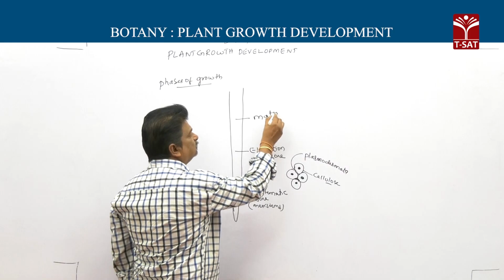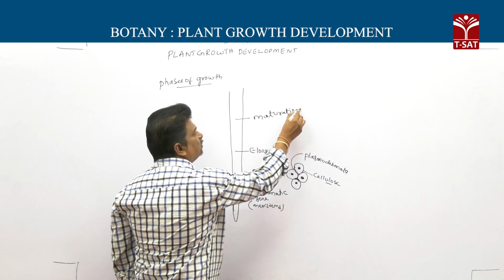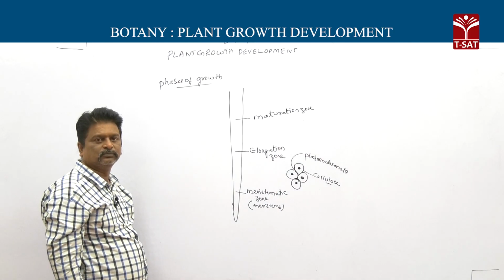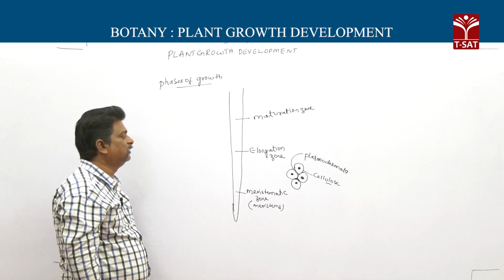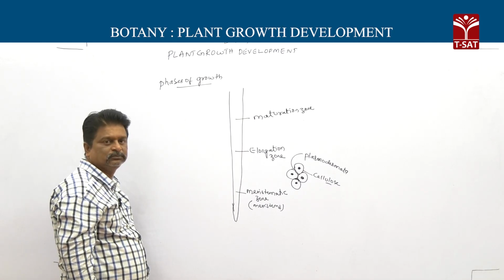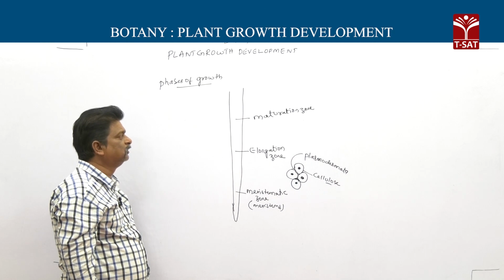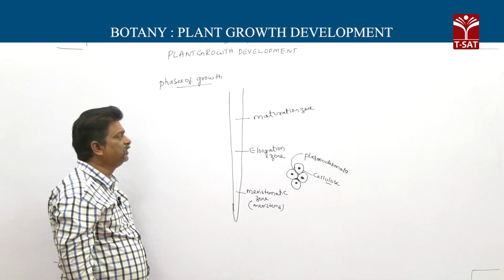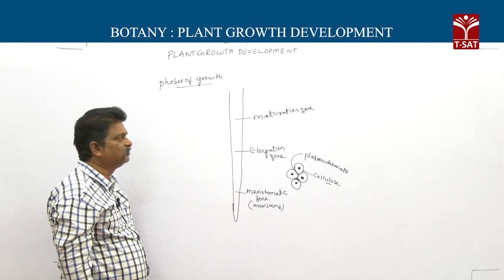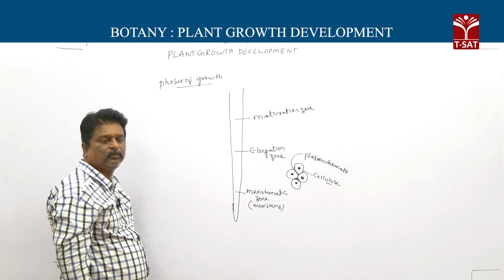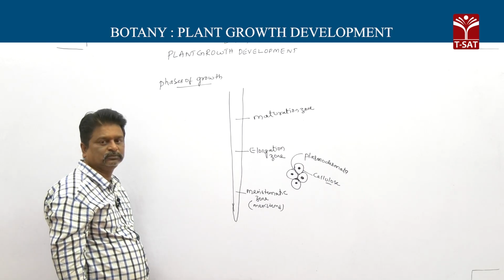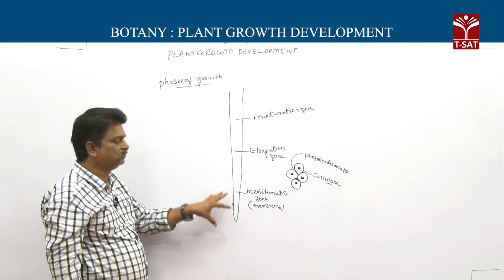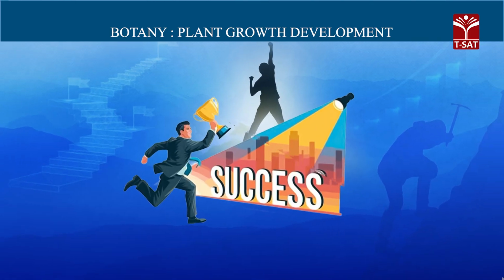Proximal to elongation is the maturation zone. In the maturation zone, cells attain maximum size, then increase in thickness, and protoplasm modifications also take place. These are the phases of growth.